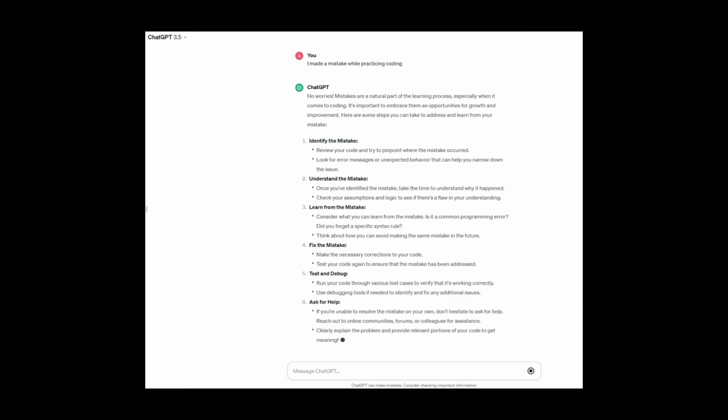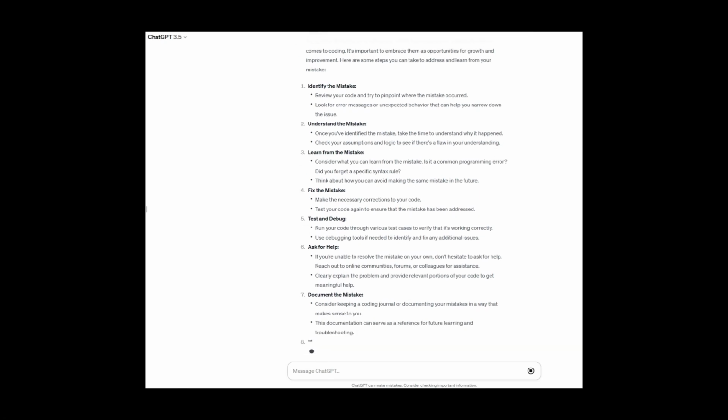Mistakes are unavoidable when learning a new language, a musical instrument, or coding. However, with this prompt, you will not only identify what went wrong, but you also learn how to correct and avoid it in future endeavors. It is all about continuous improvement, which is fueled by intelligent feedback.